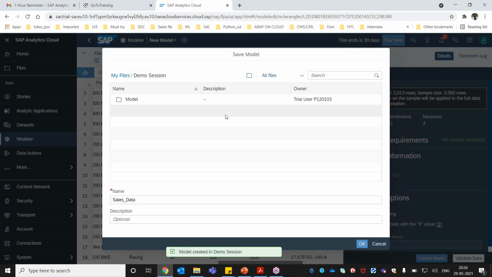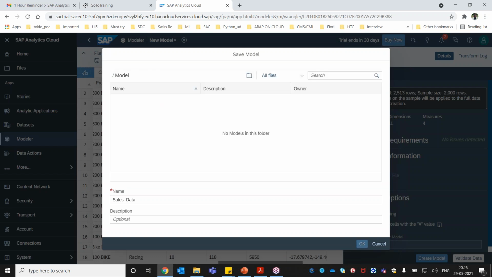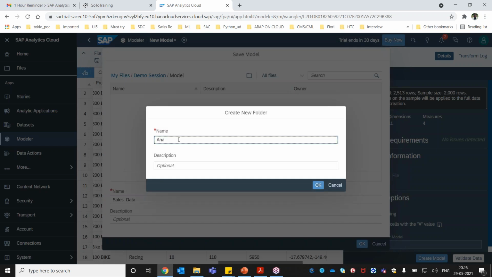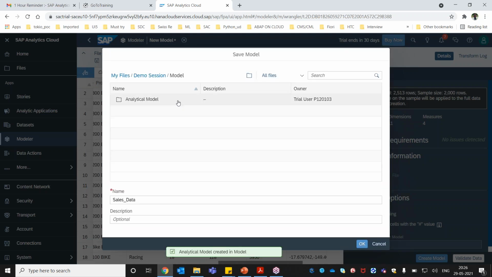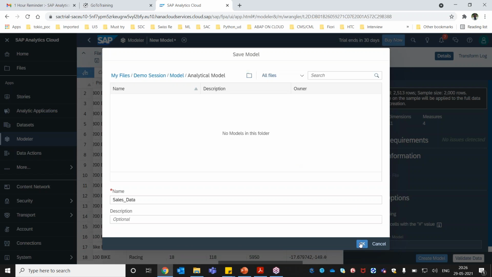It's always better to arrange all your stories and data into a proper structure so that you can reuse it. Within the model, we have different types of models we are going to learn in our session. As of now we are designing an analytical model, and the other model is a planning model. Now within this I'm just going to save my data here.